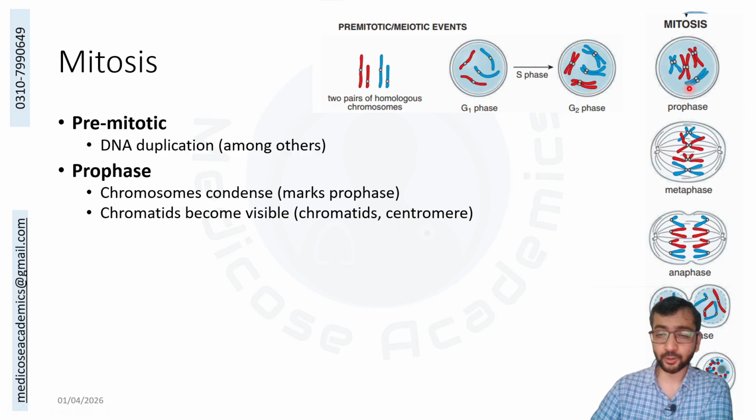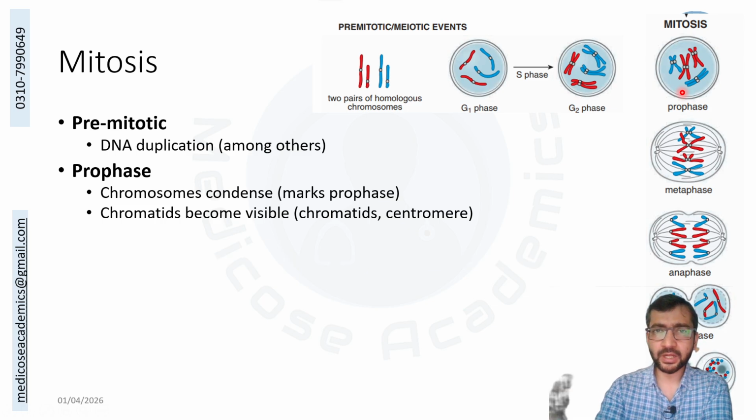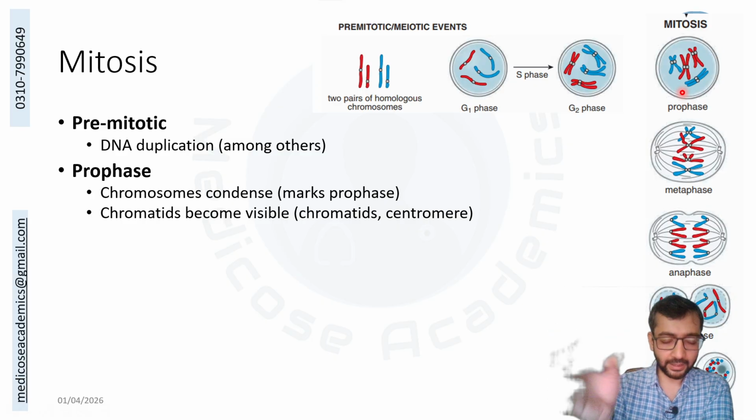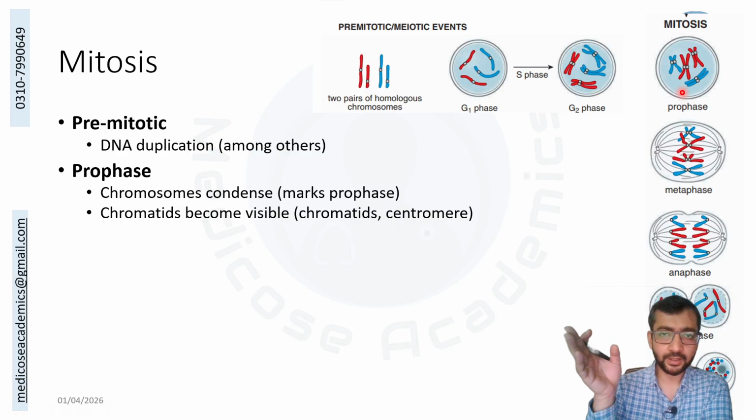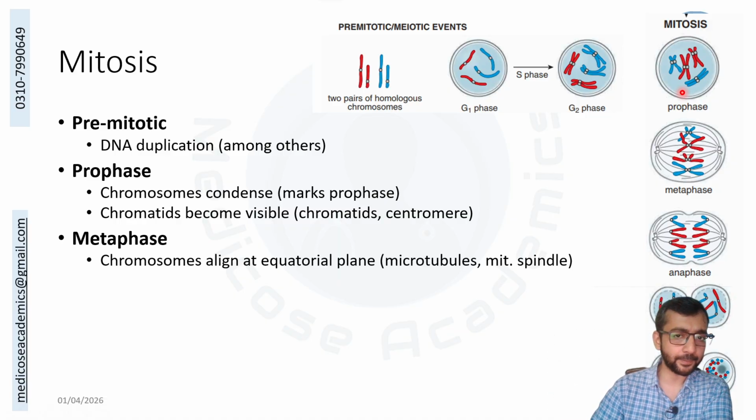They become visible and chromatids and centromeres become prominent. In addition to that, the nuclear membrane disappears, the centrosomes go to the opposite poles, and a lot of other things are going on. Again, we'll refer to the biochemistry and histology lectures for details. I'll be focusing more on the genetic material.